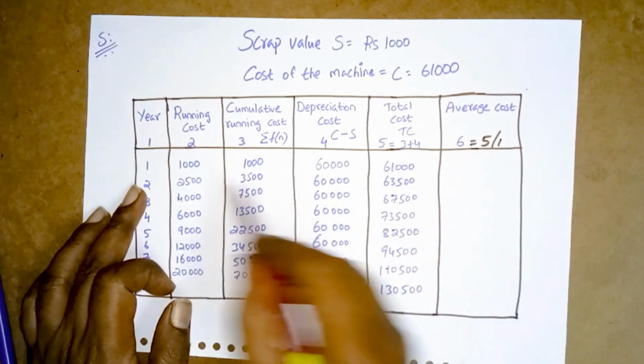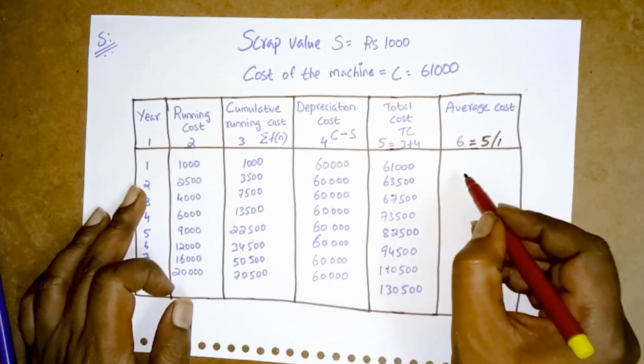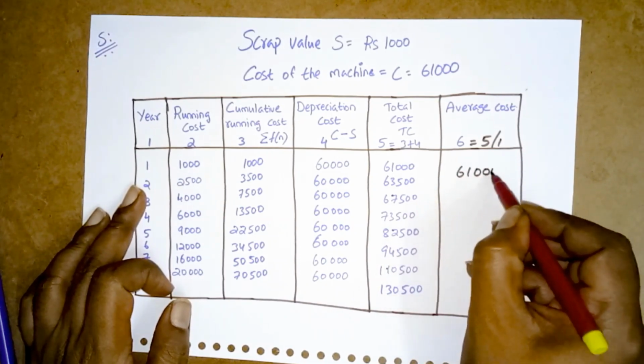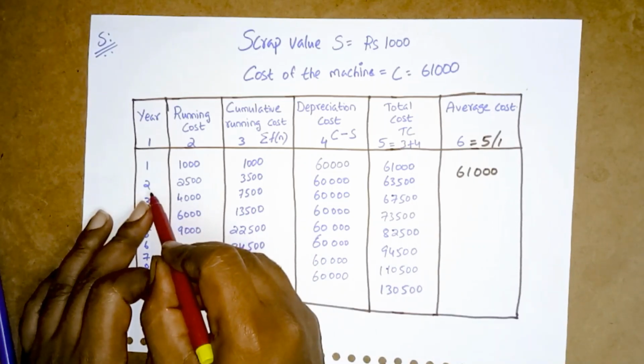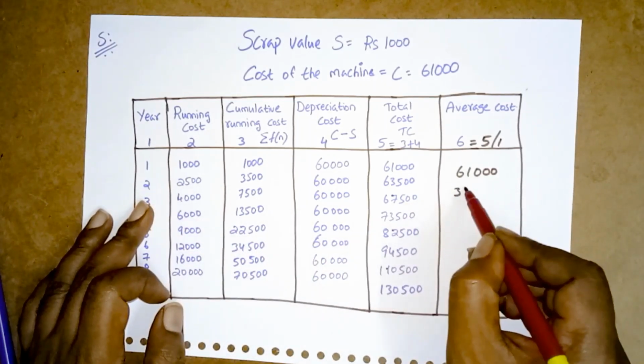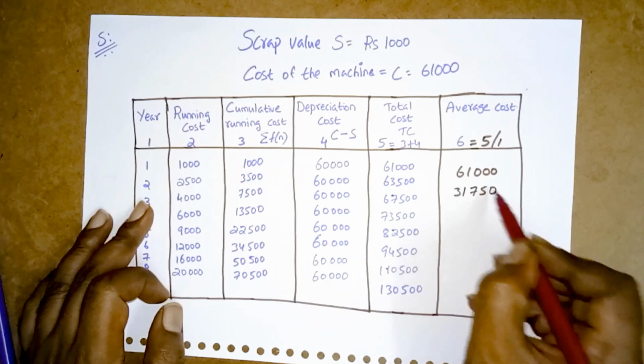So 61,000 divided by 1 will get 61,000. Next 63,500 divided by 2 will get 31,750.